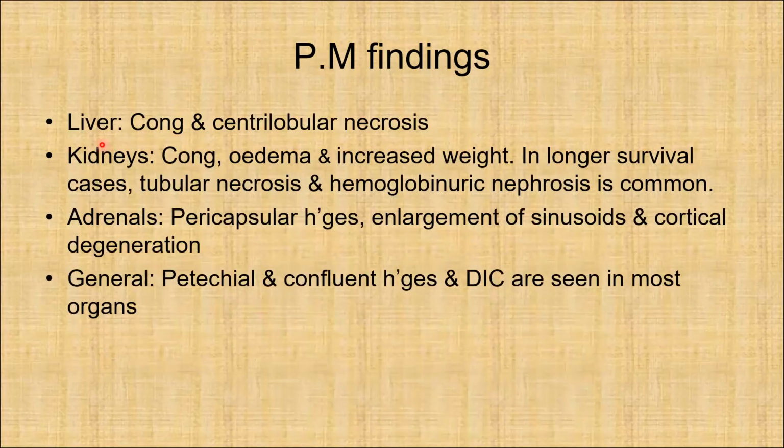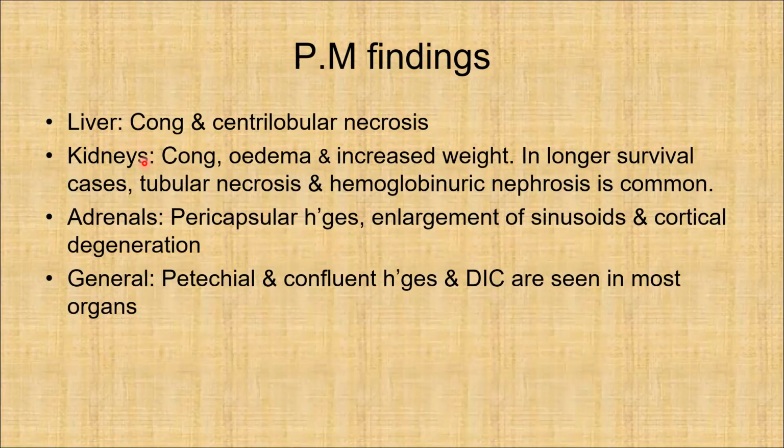In the liver, there is congestion and centrilobular necrosis. In the kidneys, there is congestion, edema, and increase of weight. In longer survival cases, tubular necrosis and hemoglobinuric nephrosis is commonly seen. In the adrenals, there are pericapsular hemorrhages, enlargement of sinusoids, and cortical degeneration.